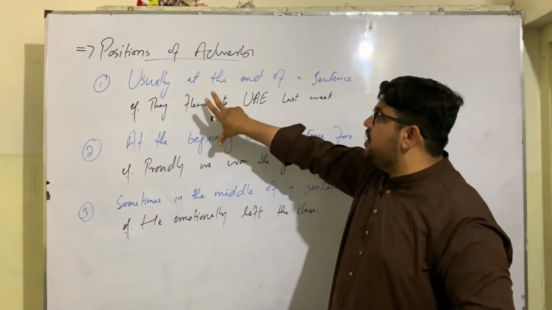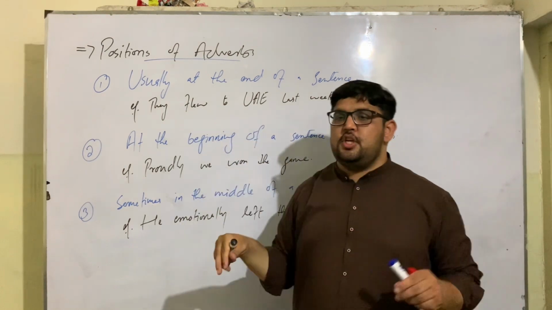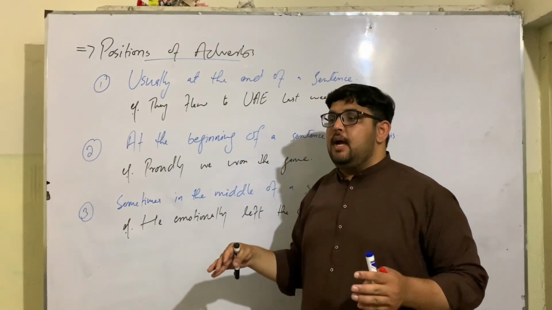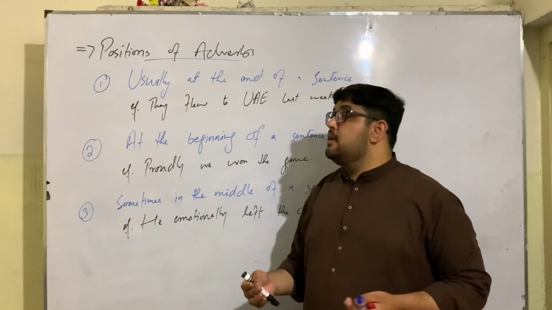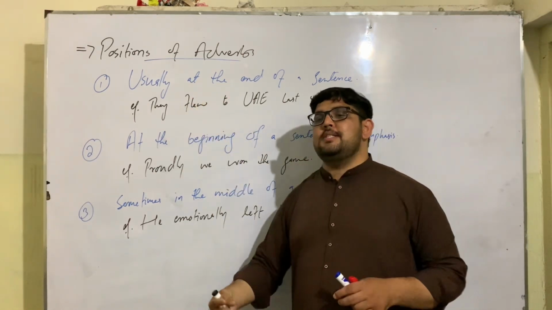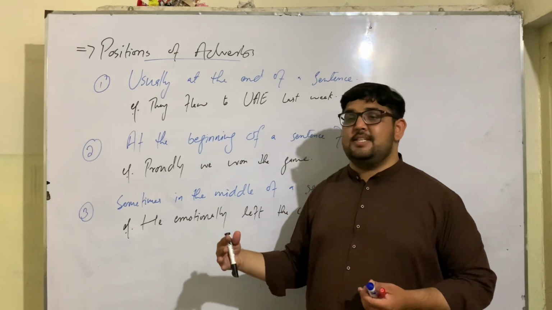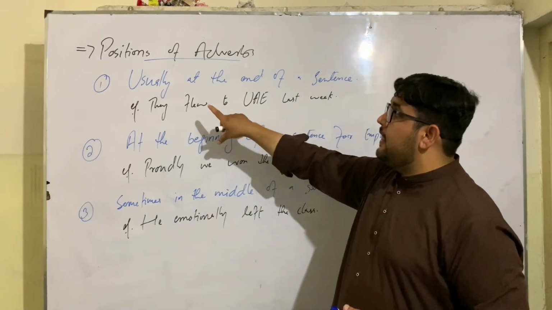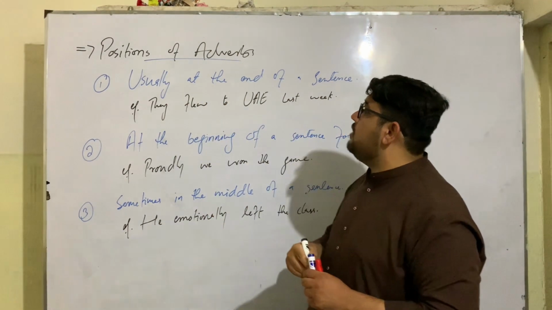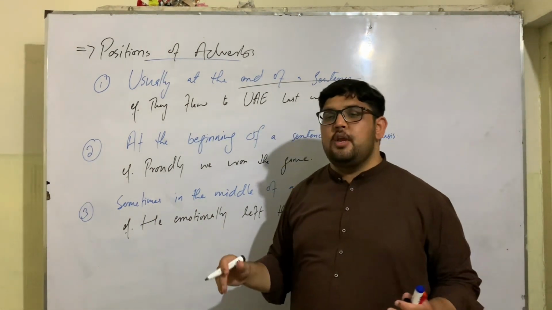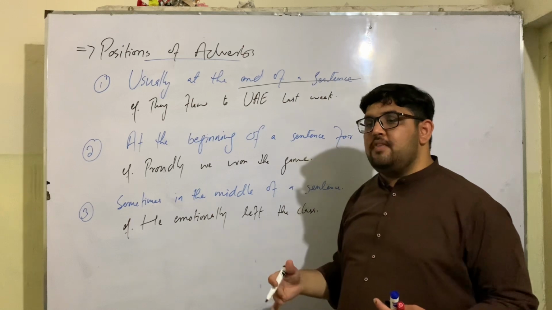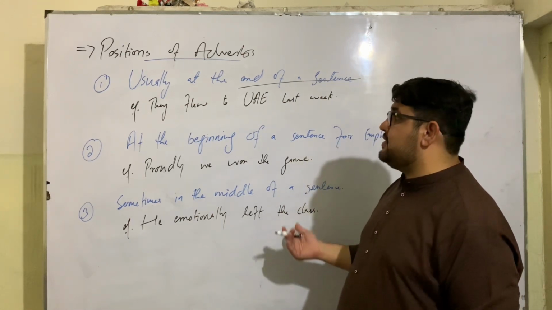Next we have positions of adverbs. Position of adverbs indicates where adverbs can be placed in a sentence. Adverbs can be placed in three positions in a sentence. The first one is that usually adverbs are placed at the end of a sentence, which is the most common. The majority of the time, we use adverbs at the end of a sentence.